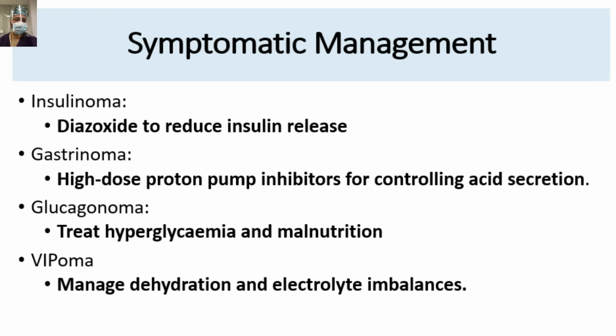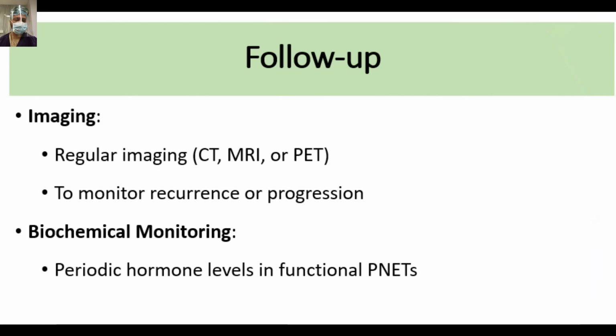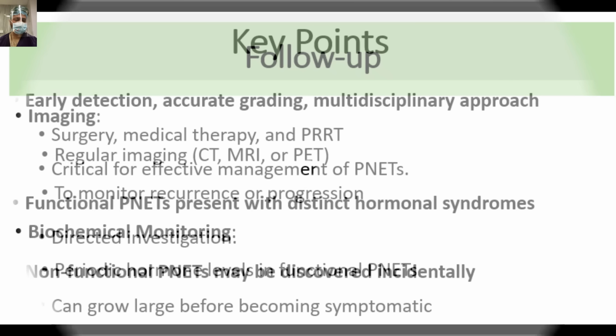So if the treatment is not curative, then you have to give symptomatic treatment. Like in insulinoma, you can give diazoxide that reduces the insulin release. Gastrinoma, high dose proton pump inhibitors for controlling the acid secretion. Glucagonoma, treat hyperglycemia and malnutrition. For VIPoma, you have to manage the dehydration and electrolyte imbalance. For follow-up, these patients require regular imaging, CT, MRI, PET to monitor recurrence and progression, and biochemical monitoring in the form of chromogranin A or the specific hormone that it was producing.